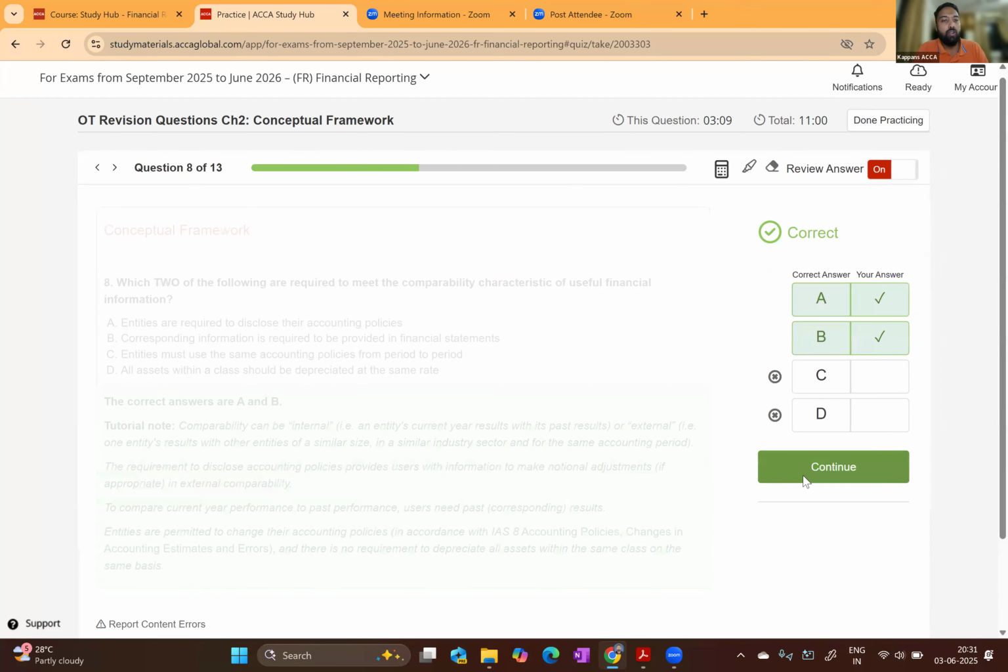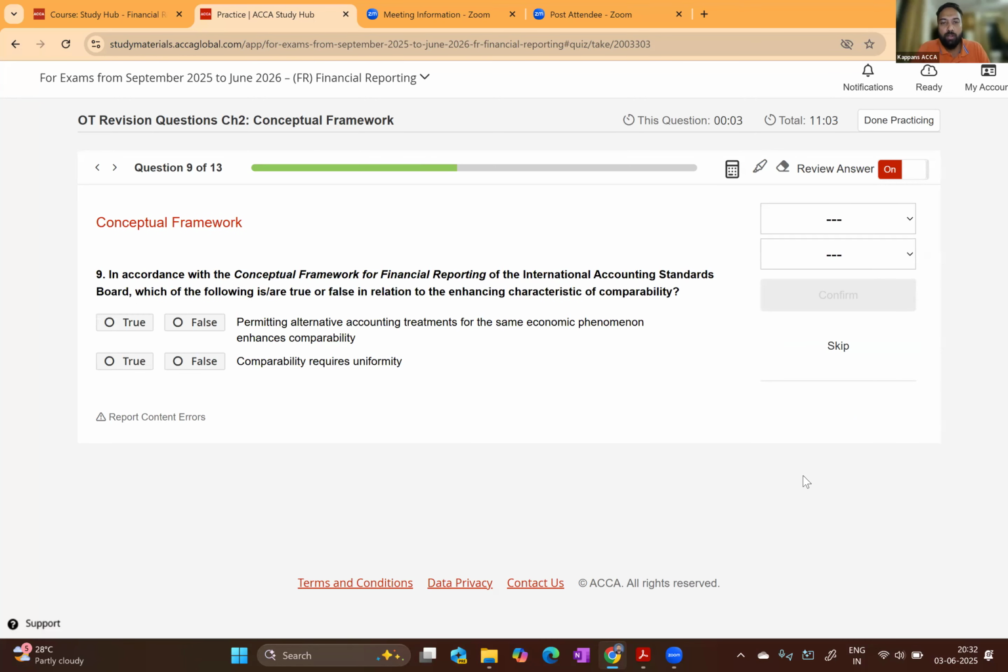Moving on to the ninth question. In accordance with the conceptual framework for financial reporting of the International Accounting Standards Board, which of the following is or are true or false in relation to the enhancing characteristic of comparability? Statement number 1, permitting alternative accounting treatment for the same economic phenomenon enhances comparability. That is false. Having alternative accounting treatment does not improve comparability. It actually reduces comparability. Comparability requires uniformity.